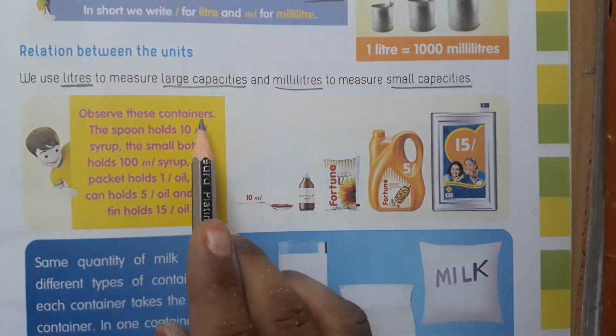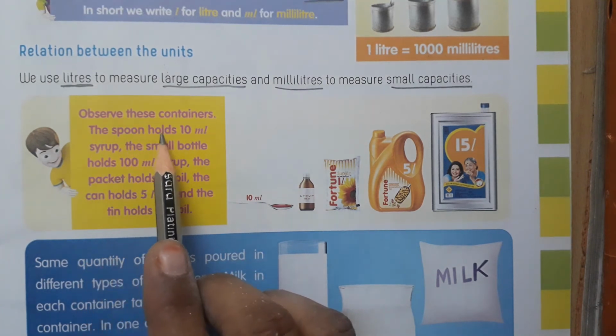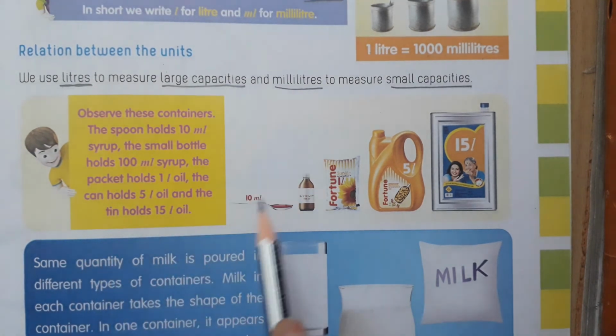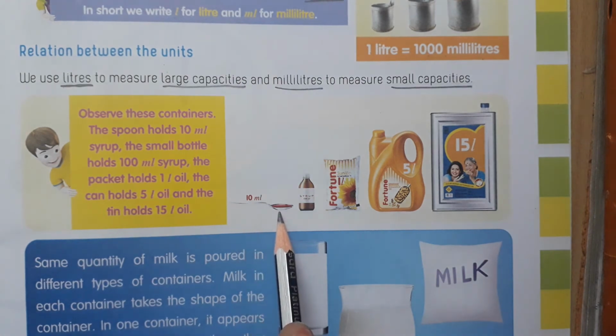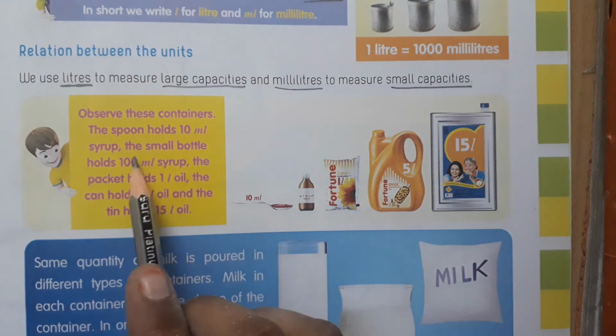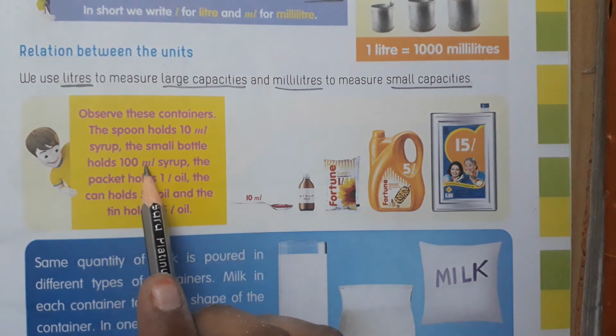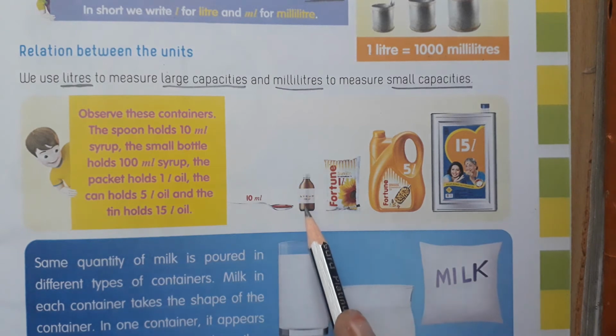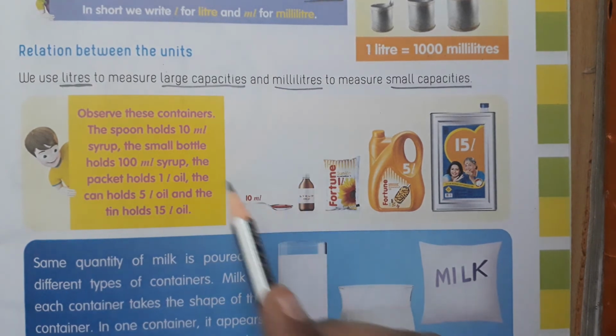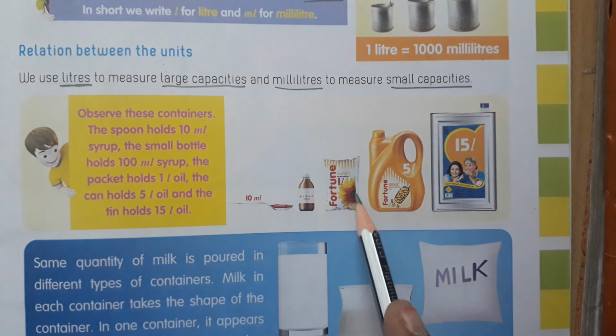Observe these containers. The spoon holds 10 milliliters. A spoon can hold 10 milliliters of syrup. The small bottle holds 100 milliliters of syrup. The packet holds 1 liter.